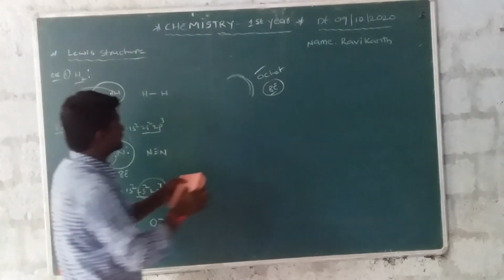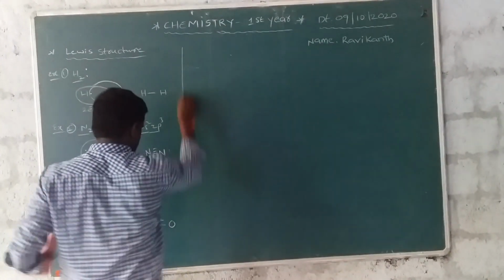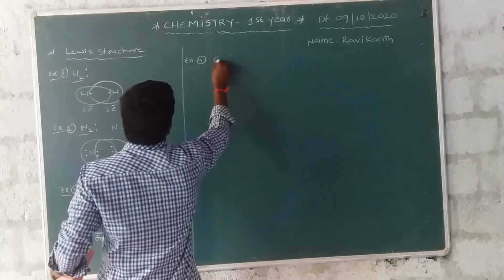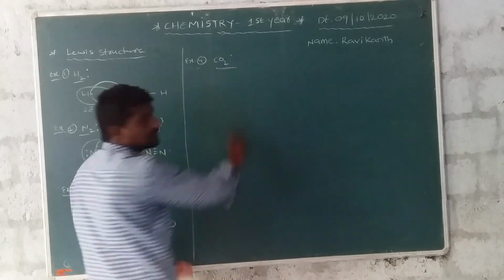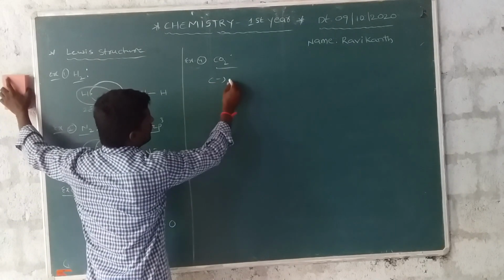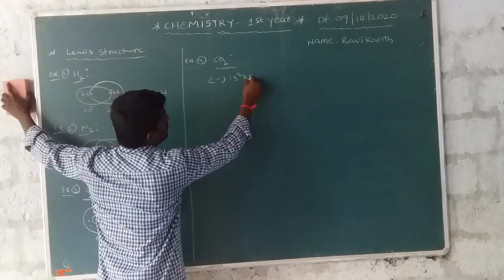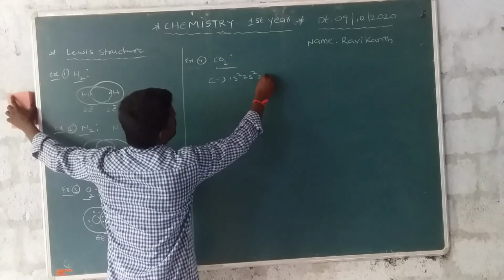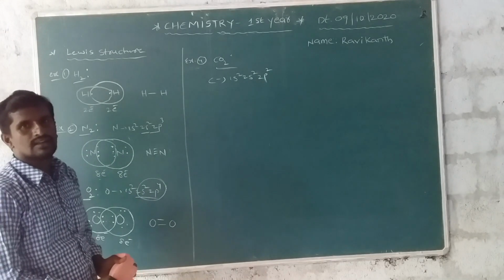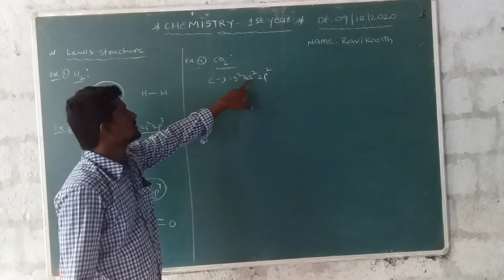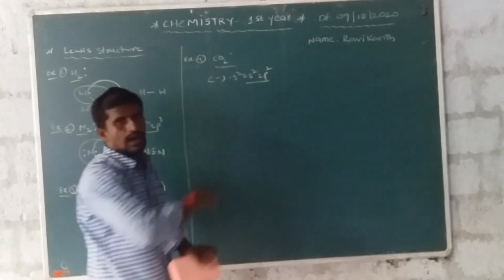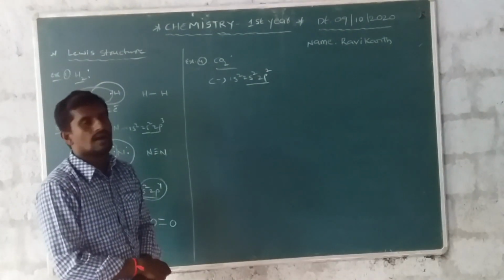Next one. Example 4, CO2. Carbon has atomic number 6, with configuration 1s2, 2s2 and 2p2. This is the outermost orbital.